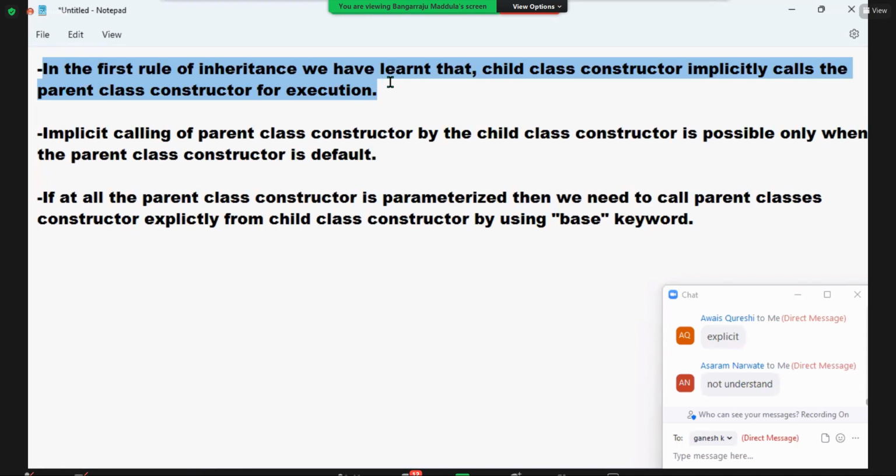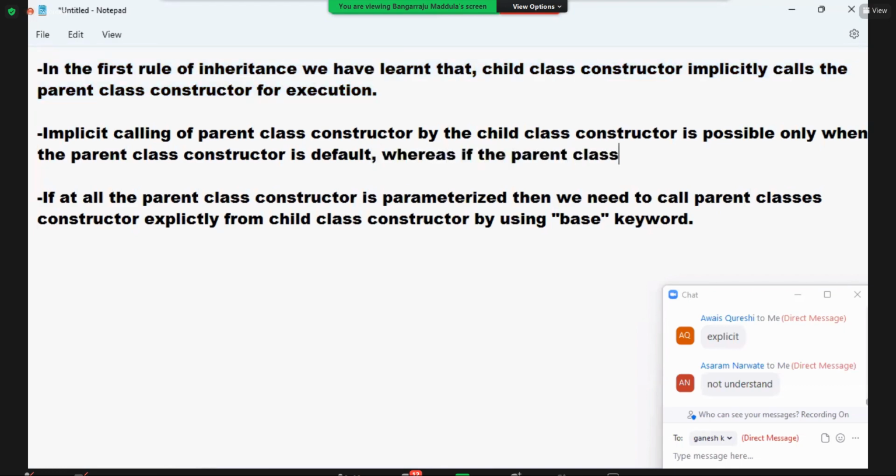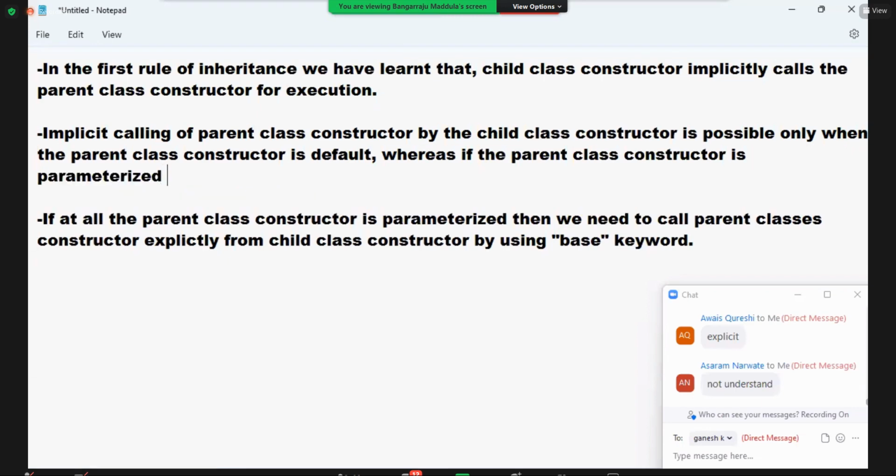That's what. Implicit calling of parent class constructor by the child class constructor is possible only when the parent class constructor is default. Whereas if the parent class constructor is parameterized, we get an error.